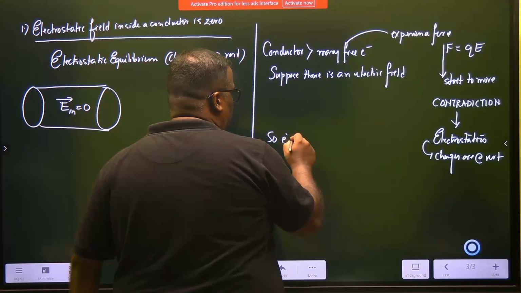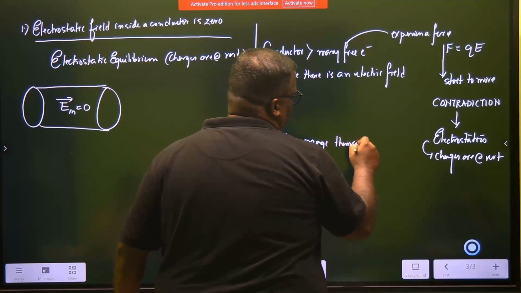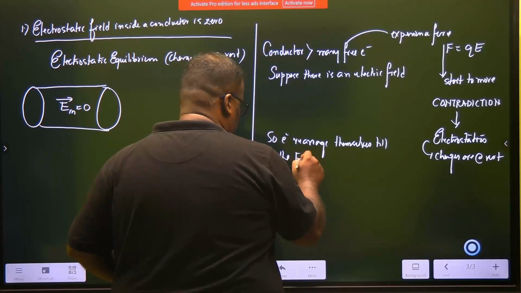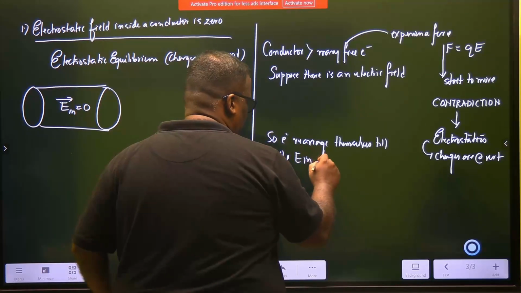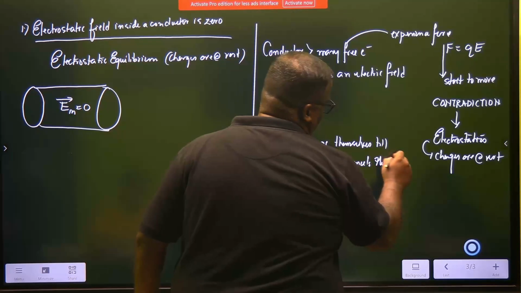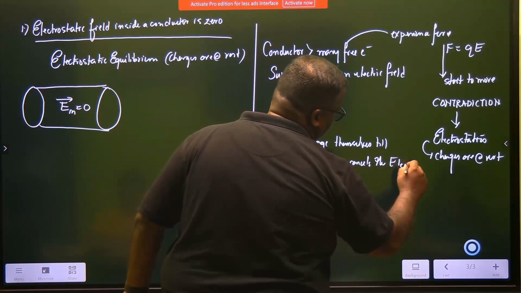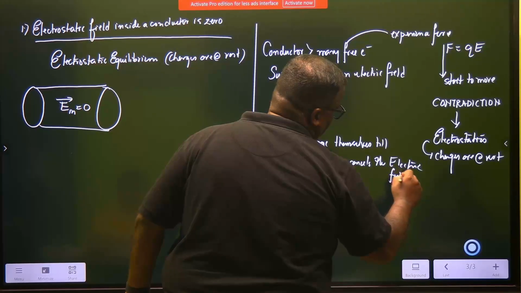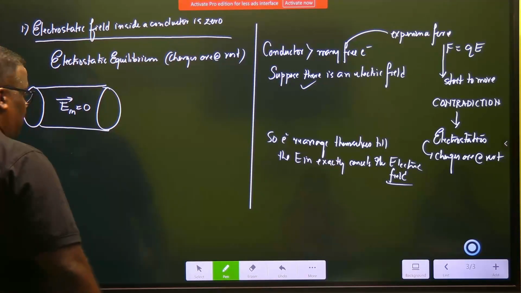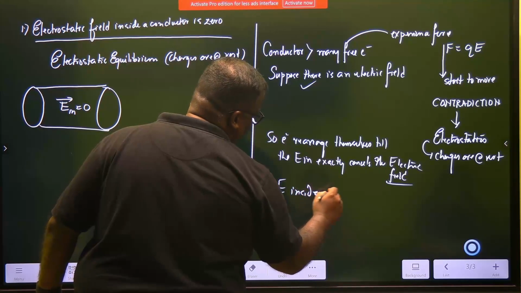So electrons rearrange themselves till the E internal exactly cancels the electric field. Suppose there is an electric field; it exactly cancels this electric field. Hence, it is proved that E inside is equal to 0.